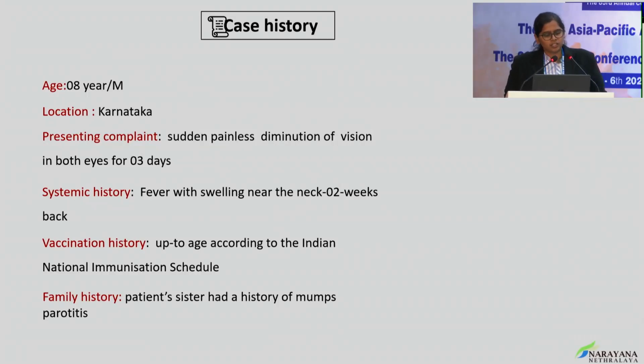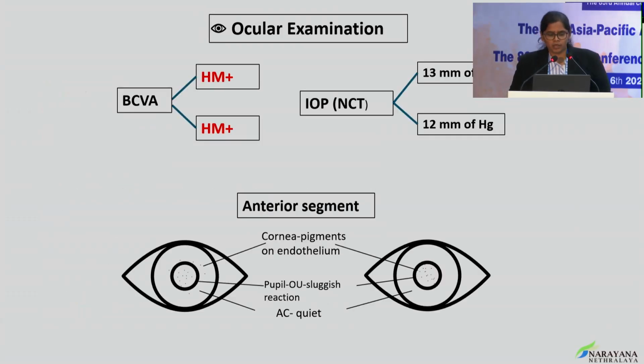He had a history of systemic fever with swelling near the neck 2 weeks prior to the development of his ocular symptoms. He was vaccinated up to age according to the Indian National Immunization Schedule. On further inquiry, the patient's sister also had a history of mumps-associated parotitis.